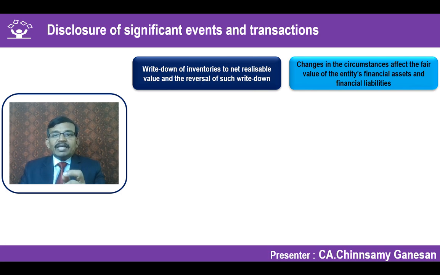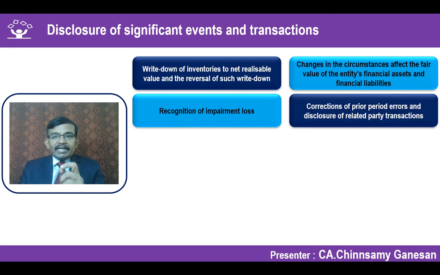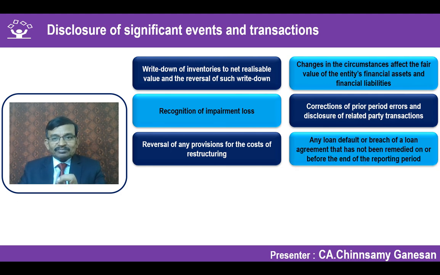Second, if there is a change in the fair value based on the circumstances in respect of financial assets and financial liabilities, you have to disclose. If there is an impairment loss recognized during the quarter, you have to explain that if it is material. Any correction of prior period errors and any disclosure relating to related party transactions should be mentioned as a significant event and transaction. Any reversal of provisions already made with respect to restructuring cost as per Ind AS 37 should also be considered for disclosure if it is significant.